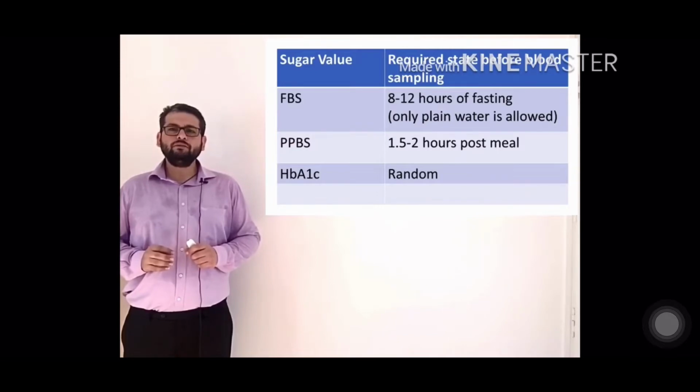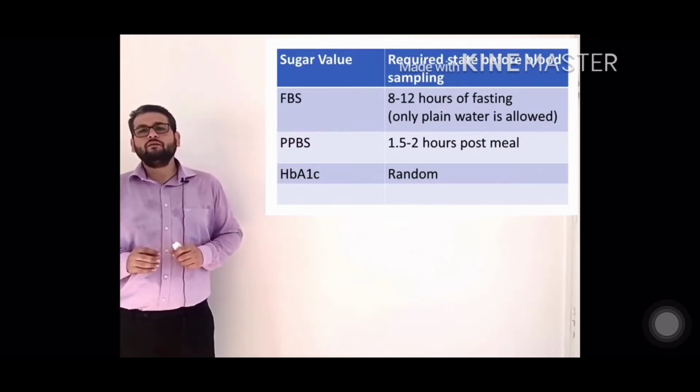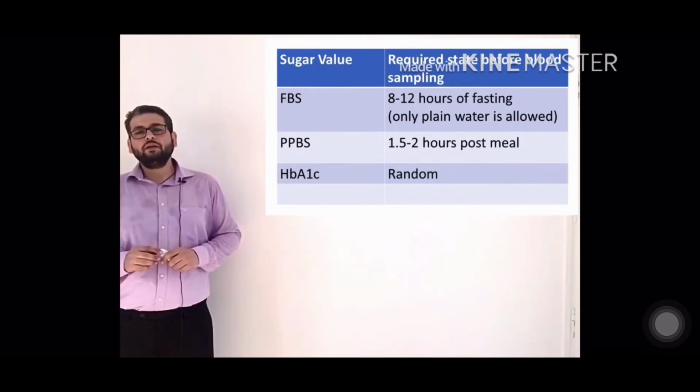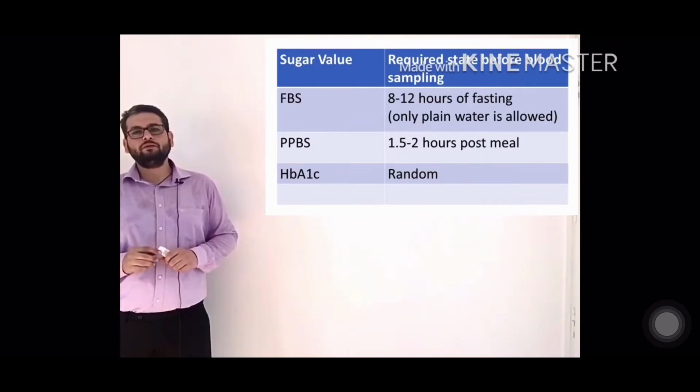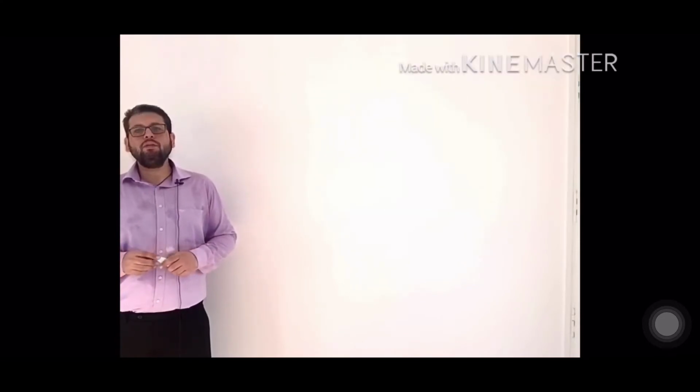In some parts of the world it is also taken as 1.5 hours as well, but as a norm it is 2 hours. Third is the HbA1c. It is the last 3 months average sugar value. So as it is last 3 months average sugar value, a meal here is not going to change the value, so it can be taken at any point of the time. Fourth is the random blood sugar, which can be taken at any point of the day.